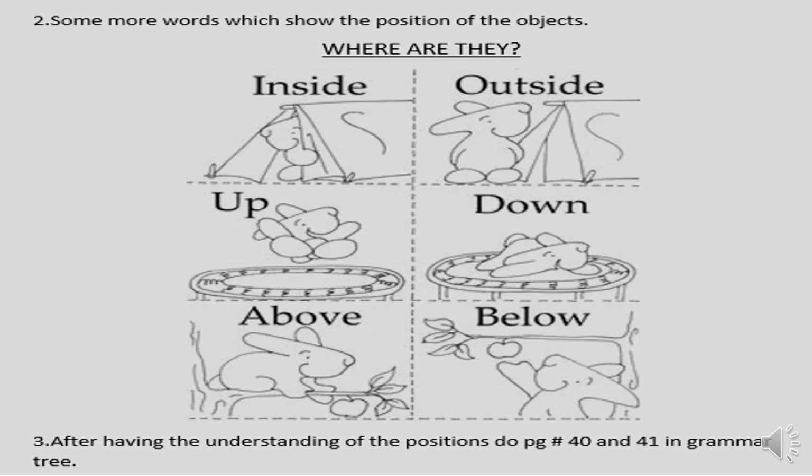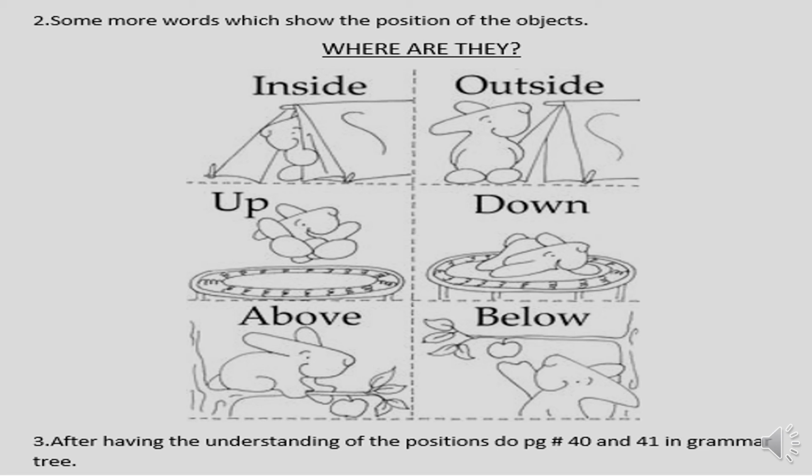When the rabbit is on the bush, you can say the rabbit is above the bush or tree. When the rabbit is below the bush or tree, you can say the rabbit is below the tree. So these are the words which show the position of the objects.